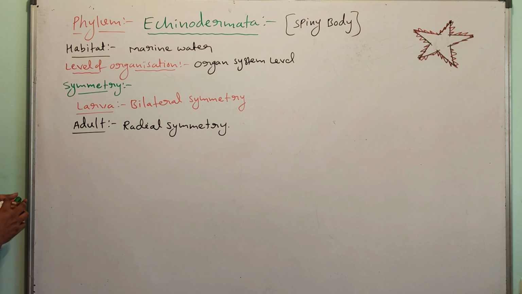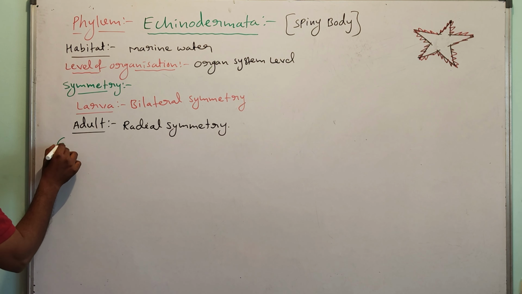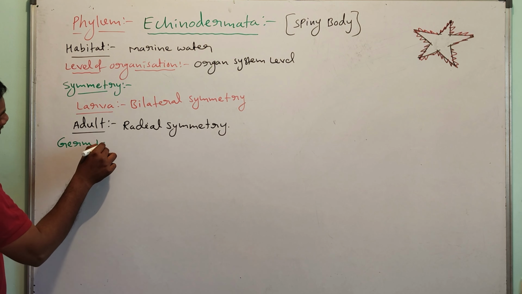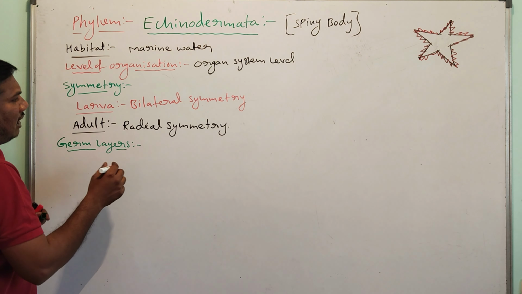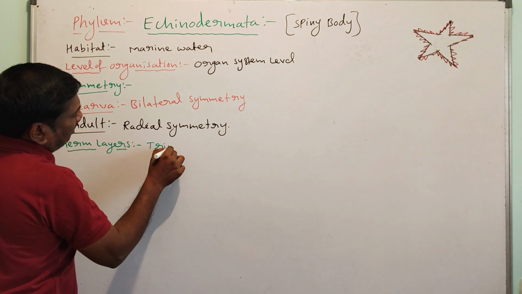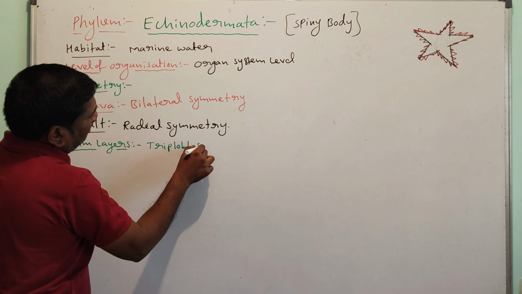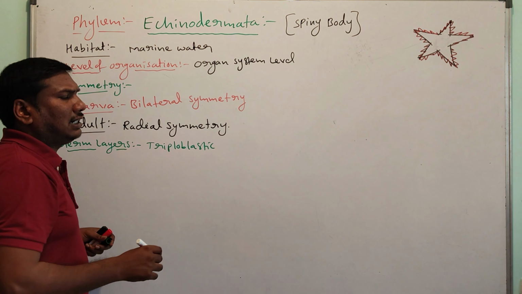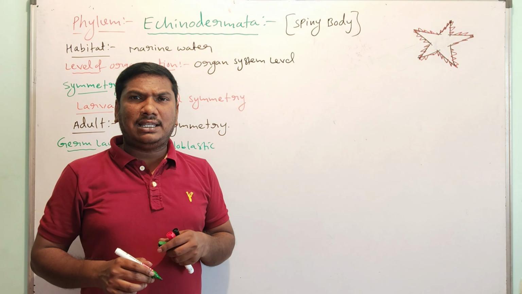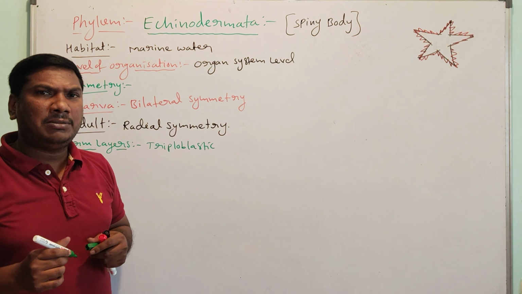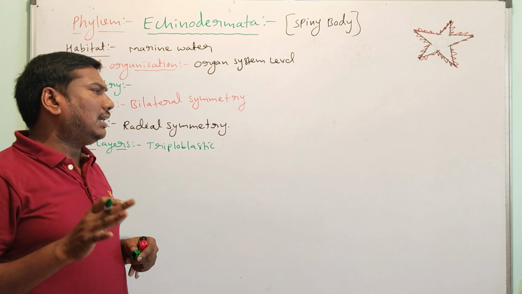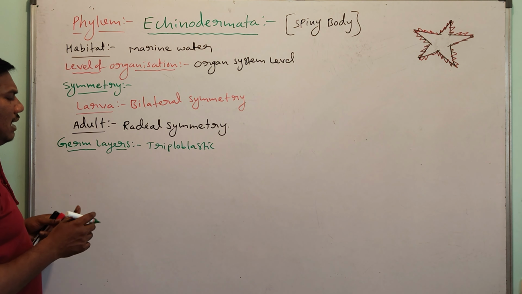Next one, germ layers. The germ layers are triploblastic. Triploblastic means in the embryonic stage, 3 germ layers are present: outer ectoderm, middle mesoderm, inner endoderm. They are called triploblastic.